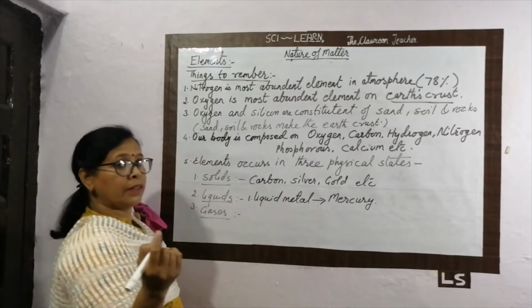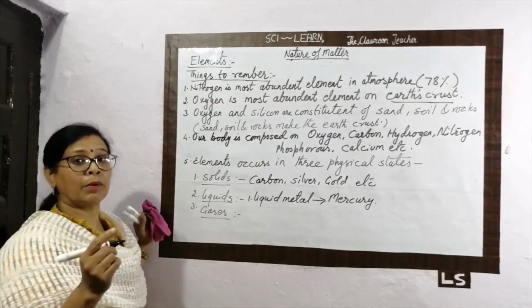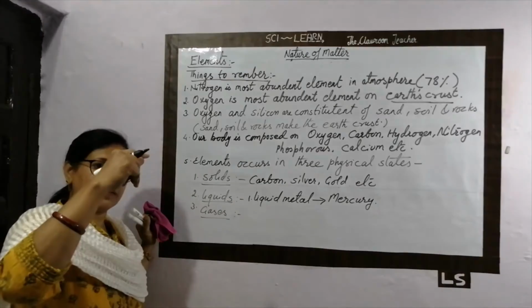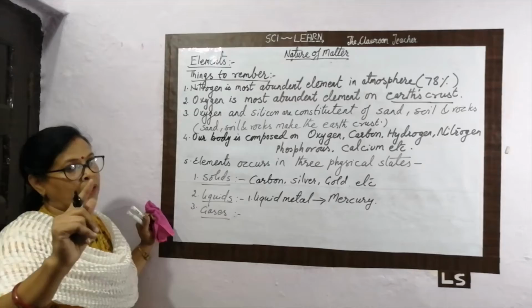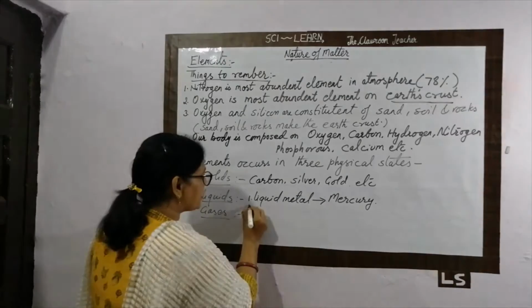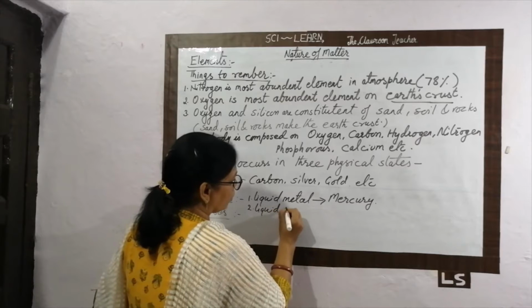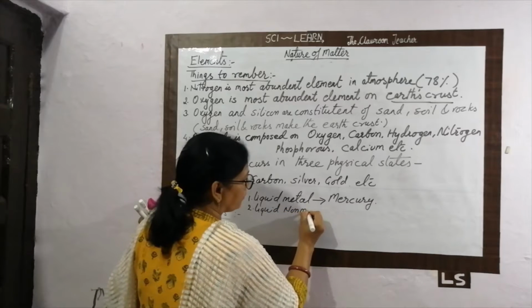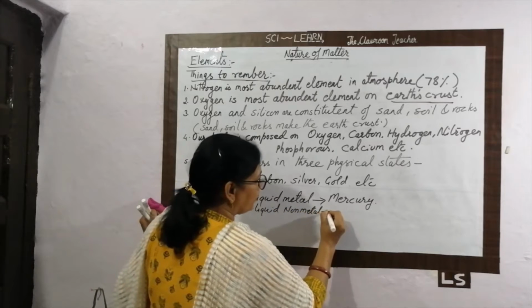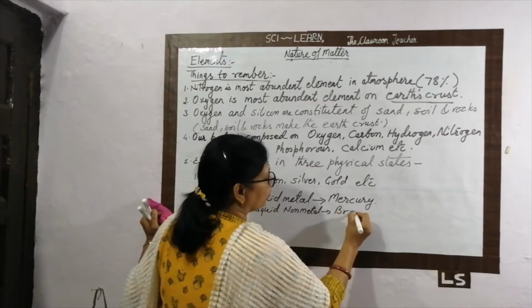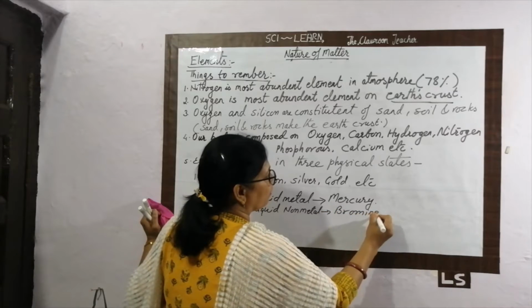You have seen it in the doctor's thermometer. In the thermometer, something rises up in height. That is called mercury, and mercury is the liquid metal. And the second is the liquid non-metal. What is the liquid non-metal? It is called bromine.